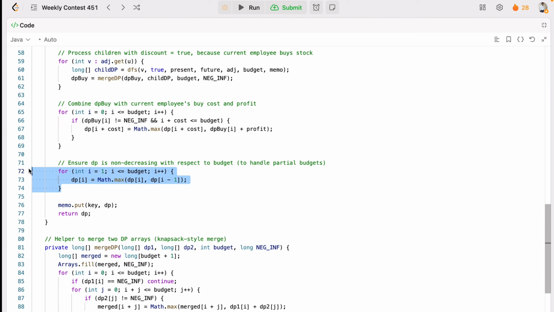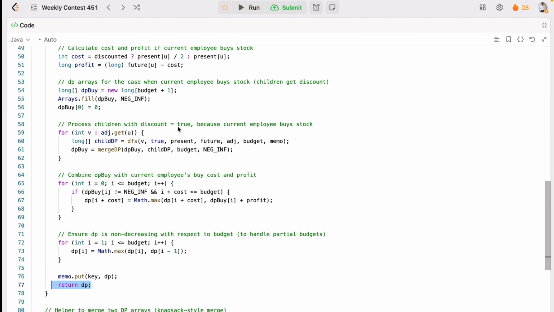And finally we'll check the budget. If DP is non-decreasing with respect to the budget, we have to handle the partial budget like this, with DP at I minus 1. And finally you will keep adding to the memo, so you will not do the same calculation multiple times, and you will return DP.